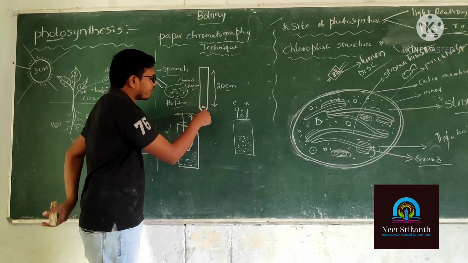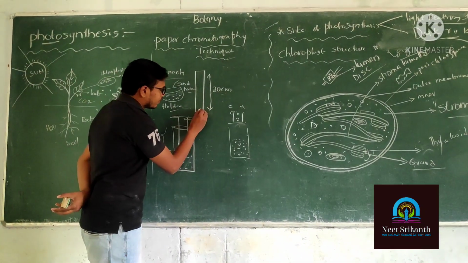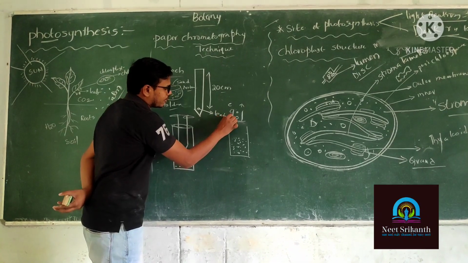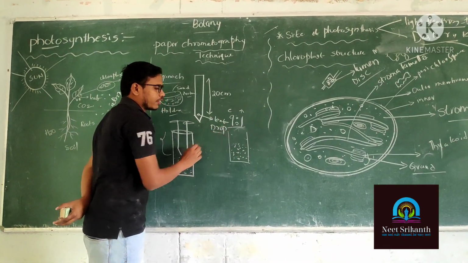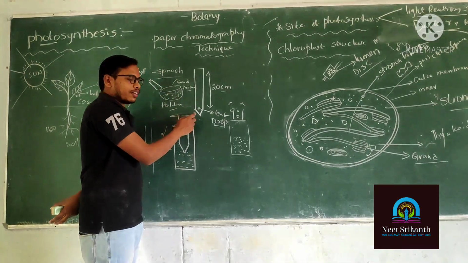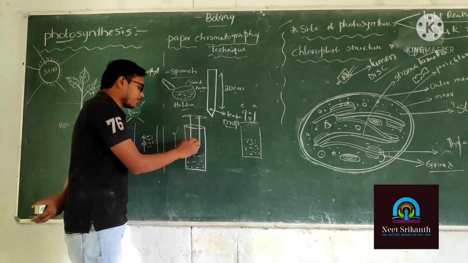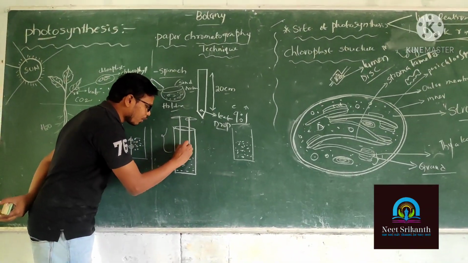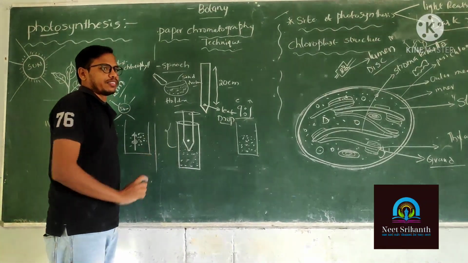So on the chromatography paper, now what is there? This is the leaf sap, the leaf drops from the spinach. Now you place the chromatography paper in the jar.